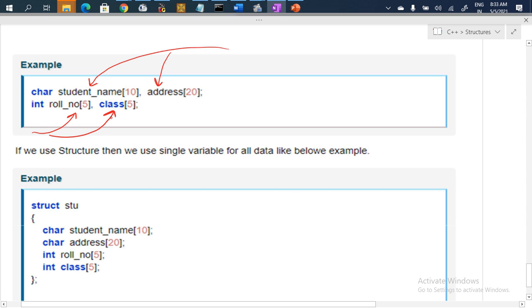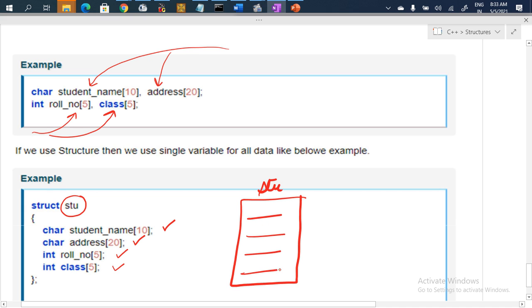But in case I use the structure for the above example, then here I have defined the structure, that is struct, and then I have taken the character array for name and address, and integer and integer. So it will be taken as a single unit which is known as stu, and you can define all the four parameters together at one place.